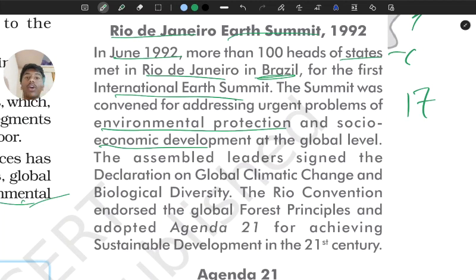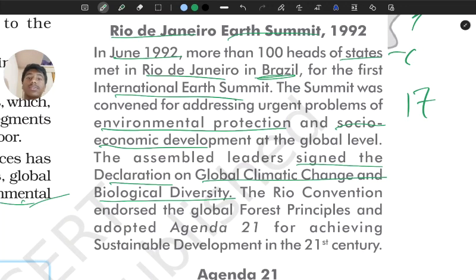The earning cost should be average, right? So they all signed this declaration, right? The assembled leaders signed the declaration of global climate change and biological diversity. They have to take care of the environment. By then some of the ozone layer was depleting and everyone was like, oh my god, we have to give attention to this.